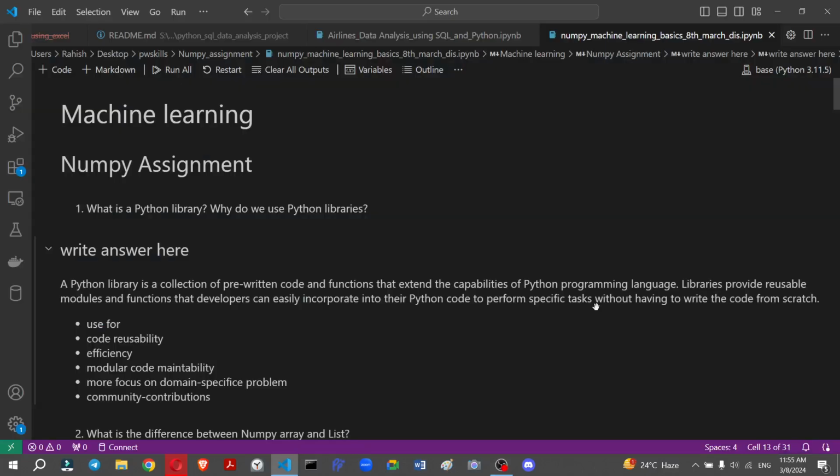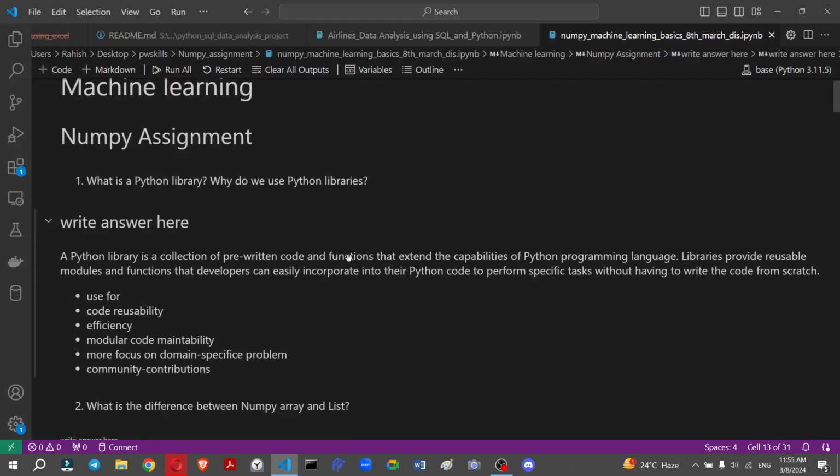So this is a machine learning project NumPy assignment where we solve approximately 15 questions of NumPy which are related to machine learning. So the first question is, what is a Python library and why do we use Python libraries?